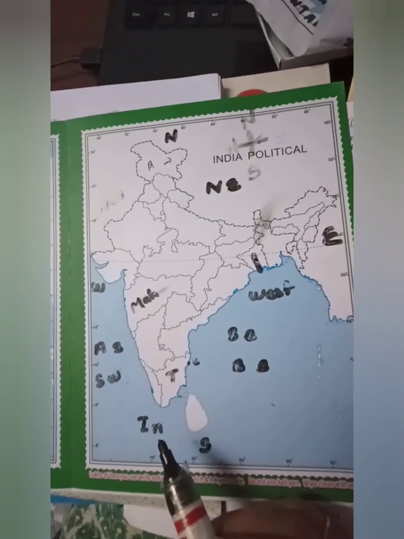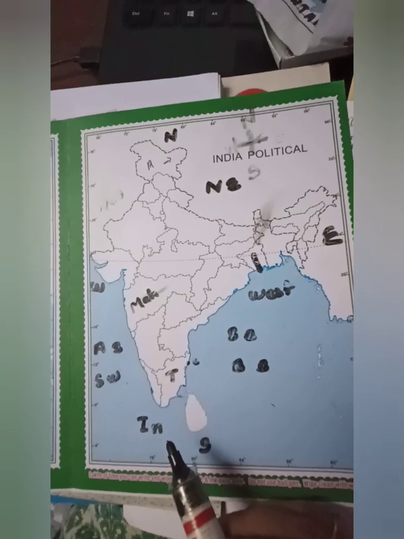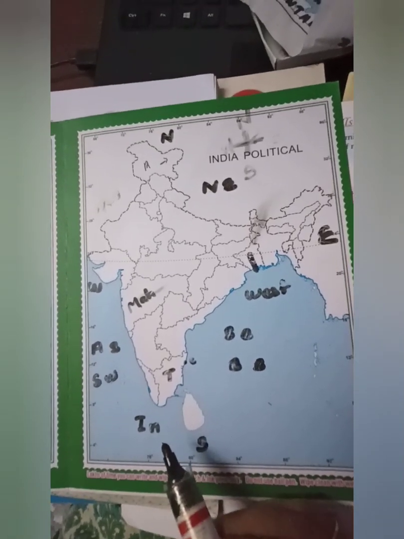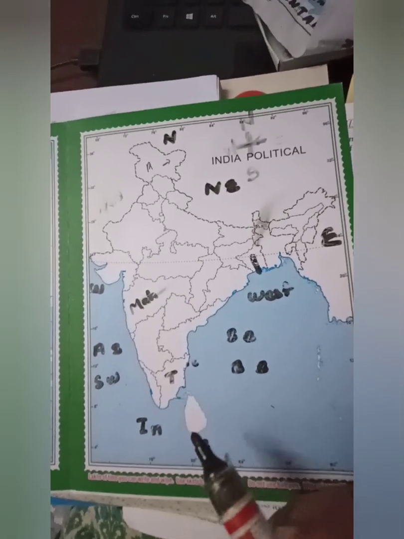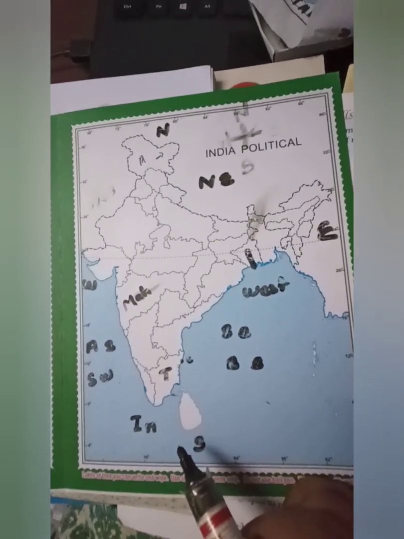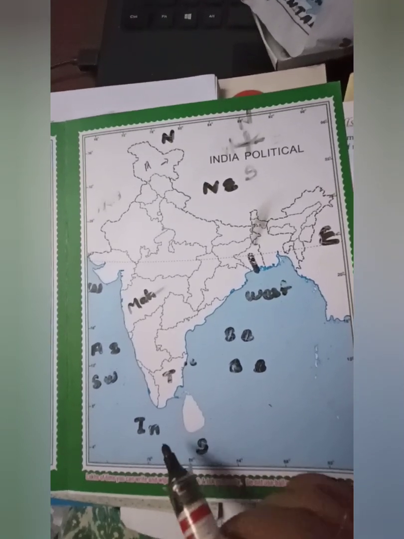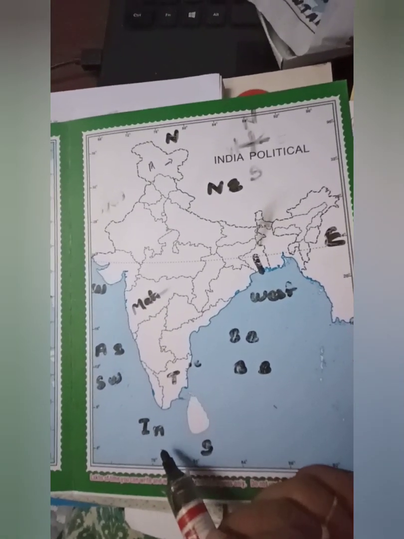So we should be very proud that our country is India. We have an ocean in the name of India, right? So we have to be proud of that. If you see other countries, it is not like that. Only for our country is the ocean named the Indian Ocean, right? So down, the Indian Ocean.